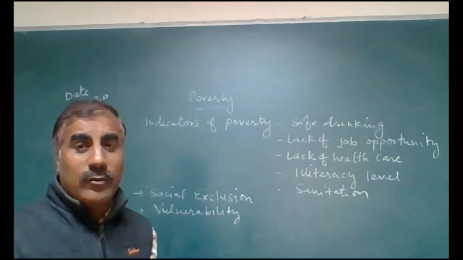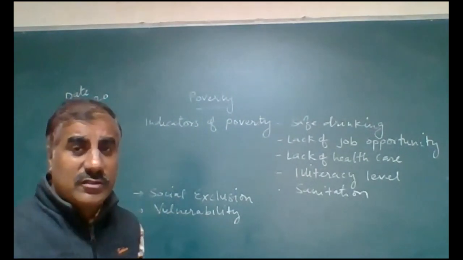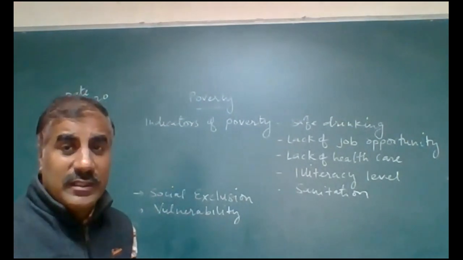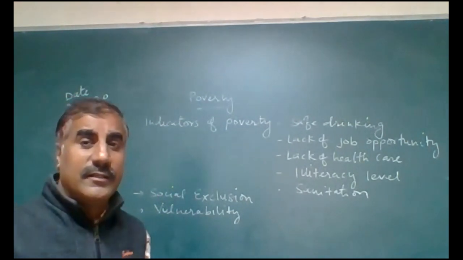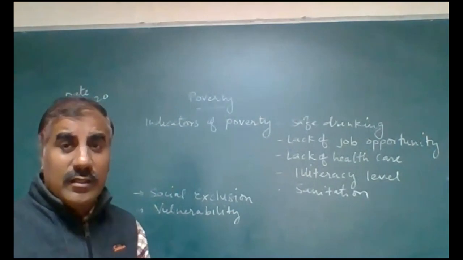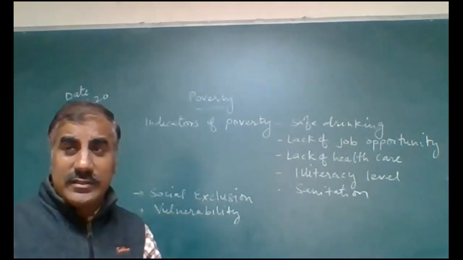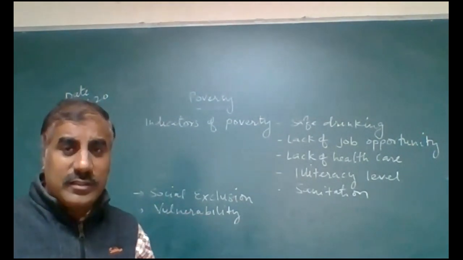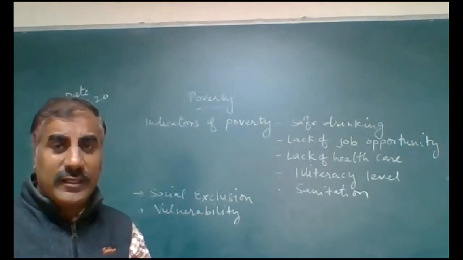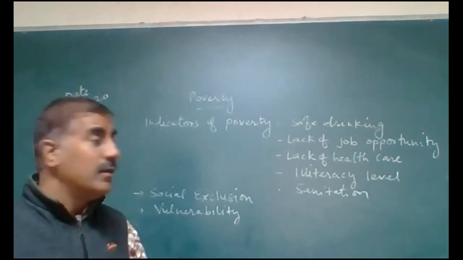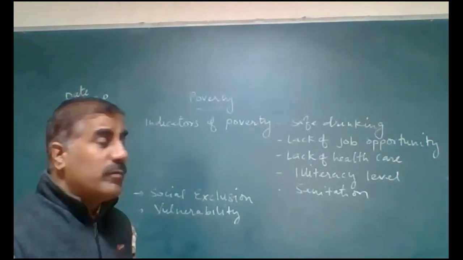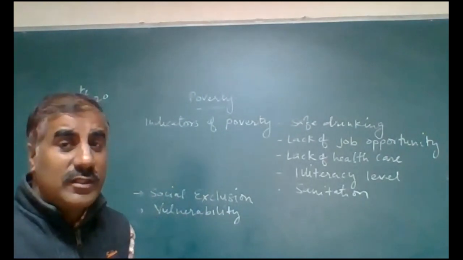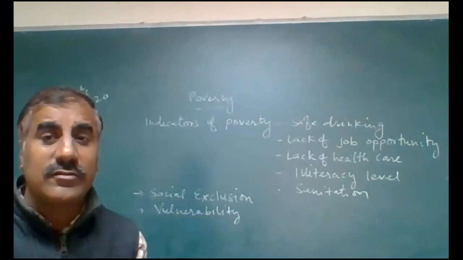And what is the government doing to reduce such problems? The government is providing water facilities by constructing water tanks, different dams, supplying water, government hand pumps, or such public water resources constructed by the government. Second indicator, lack of job opportunities. Suppose people are unable to find a job, is this also an indicator of poverty?